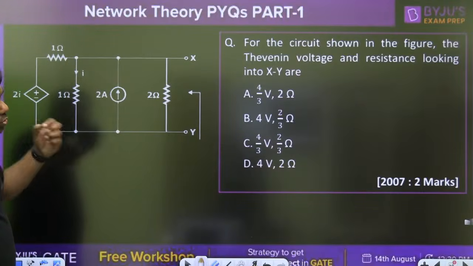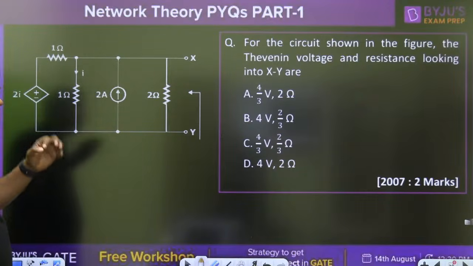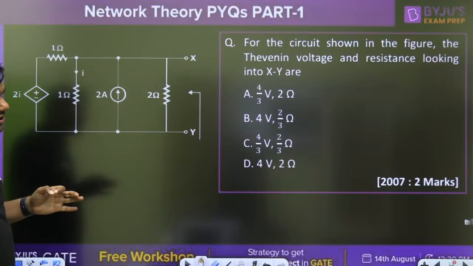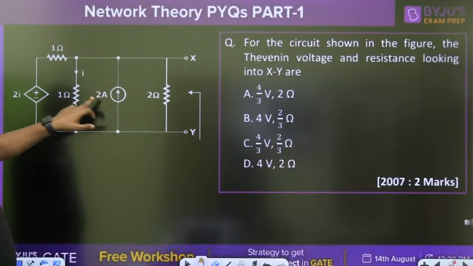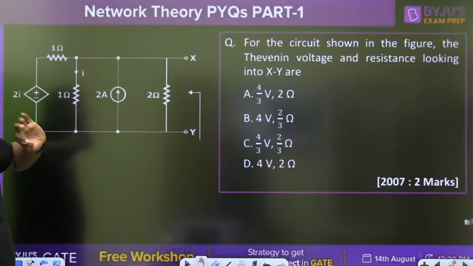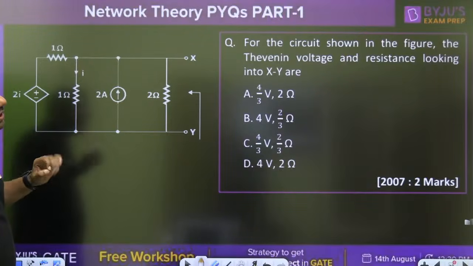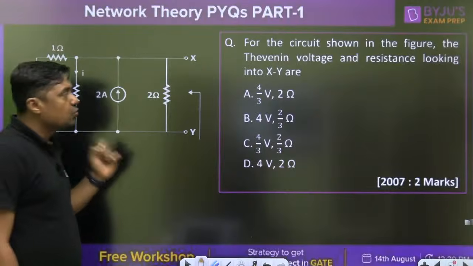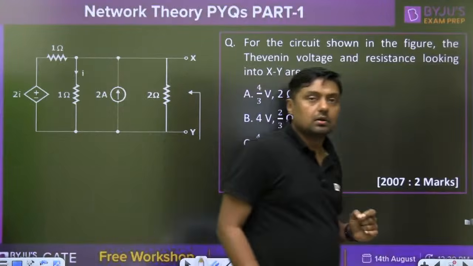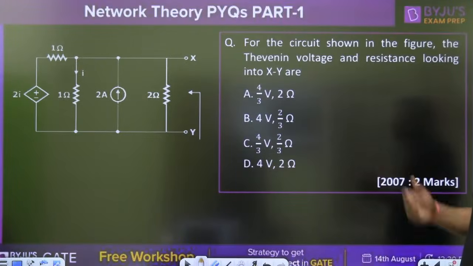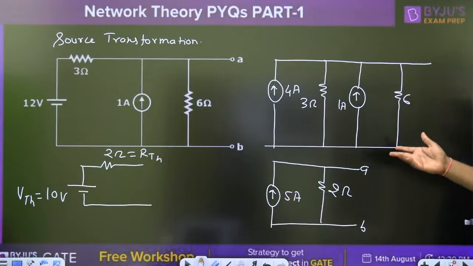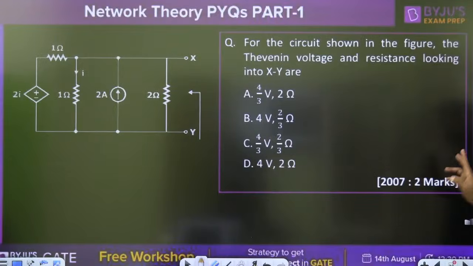Again, a 2007 2 marks question from the Thevenin's theorem for the circuit with dependent source. Remember that this is a dependent source. This is the 2 ampere current source, 2 ohm. For the circuit shown in the figure, the Thevenin voltage and resistance looking into the X and Y are. Okay, in 2007. In 2015, what was the level of the question? Very easy. Very simple question in 2015, but in 2007, we have to find the Thevenin's with the dependent source.